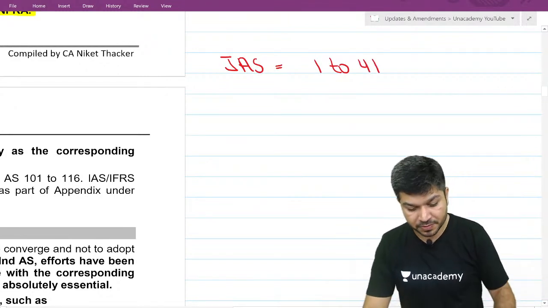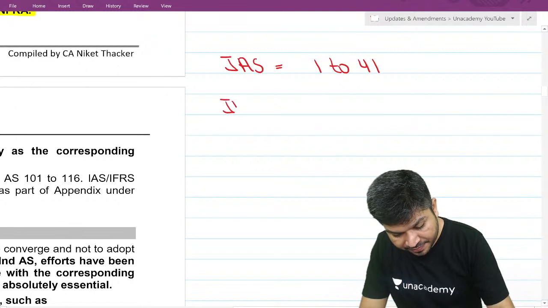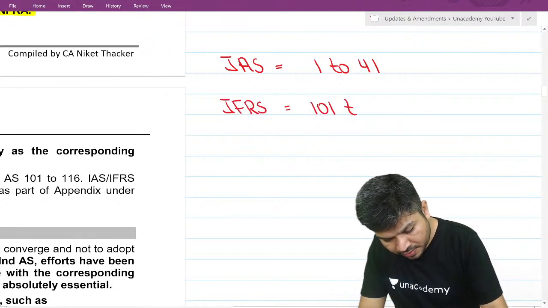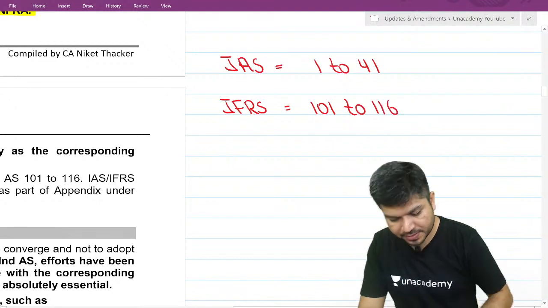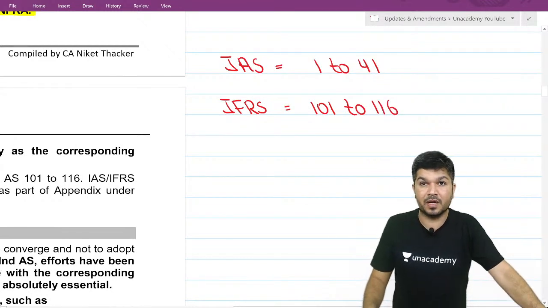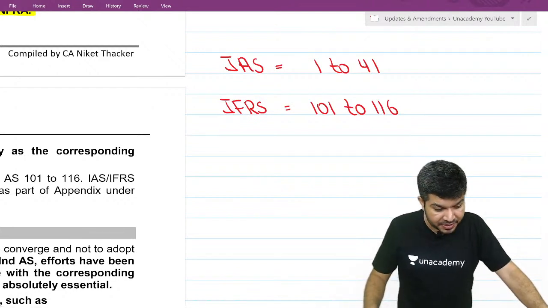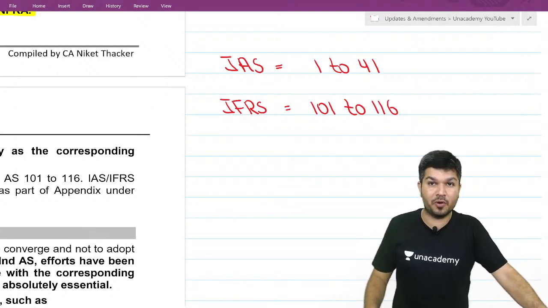IAS 1 to 41 are there, and there is IFRS 101 to 116. IFRS 117 is under preparation. So internationally, we have IAS 1 to 41 and IFRS 101 to 116.